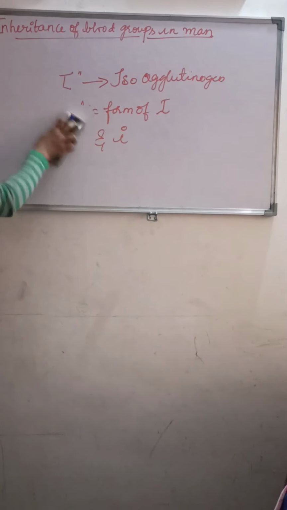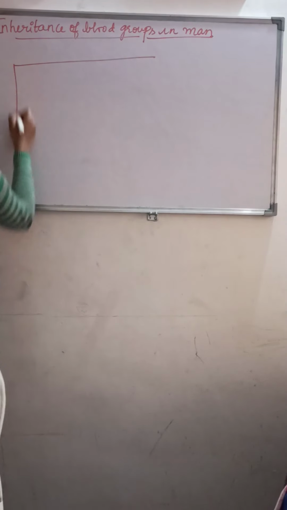So what will be the genetic inheritance of the blood groups? We can go like this with a tabular column. We'll make a tabular column here showing the possibilities of genetic inheritance of the blood groups.